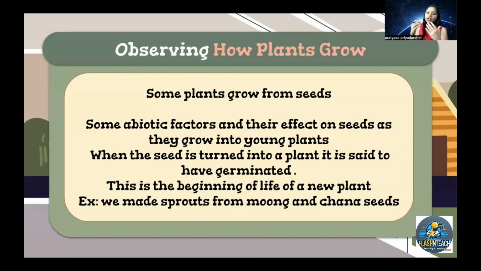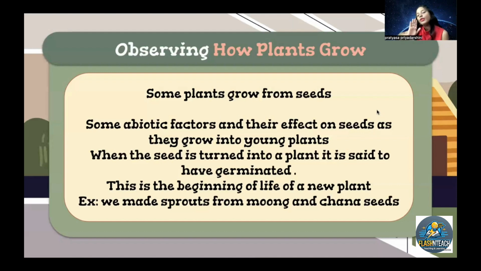Now, when the seed turns into a new plant, it is called a young plant. You see, when the seed grows, it forms a new plant, the very baby plant that we can see. And that's when we can say that the seed has germinated. Now, this is the beginning of the life of a new plant.